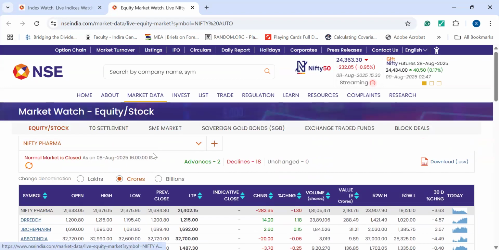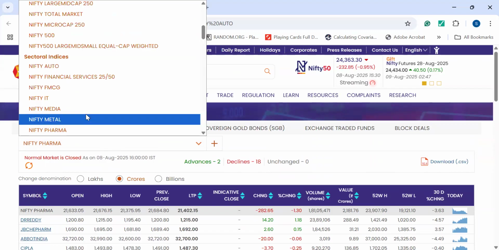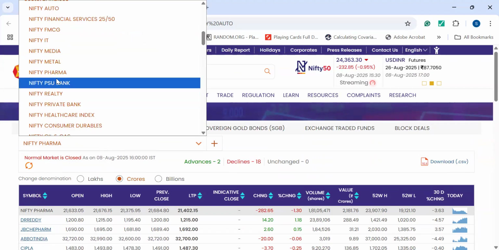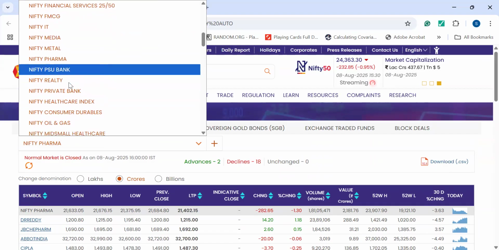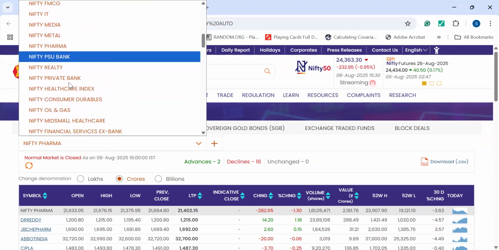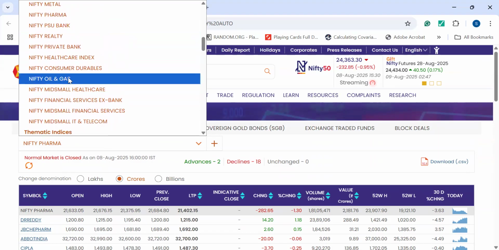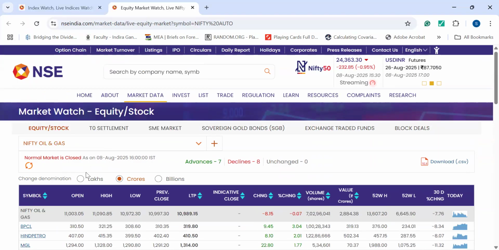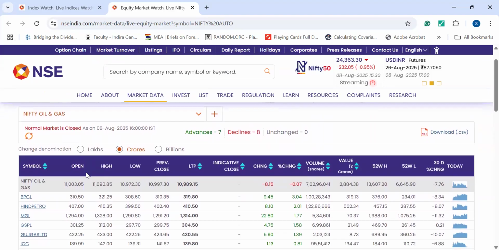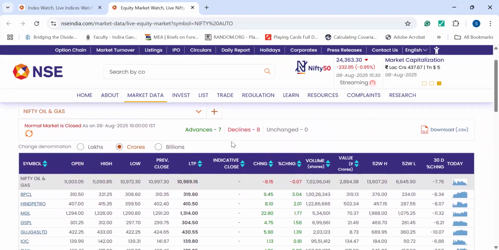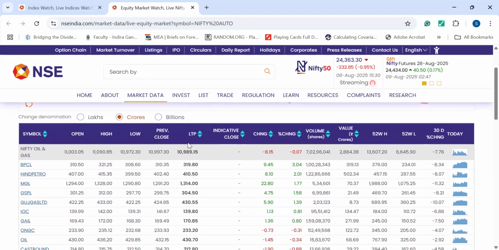Okay. So next one, if I go for any other sectoral indices, that is the PSU bank, the public sector banks that you can take into account, or realty, the real estate, the private banks, the healthcare index, the consumer durables, oil and gas, currently much more in the news. So under the oil and gas, you will find it is half and half, approximately seven companies have gained, and eight of them have not gained as much.